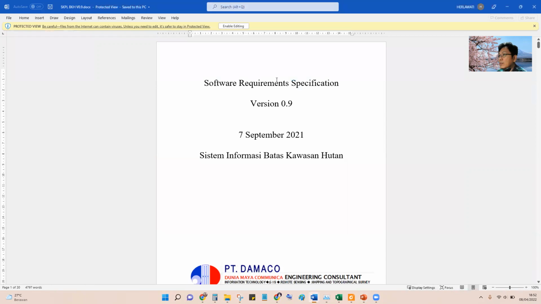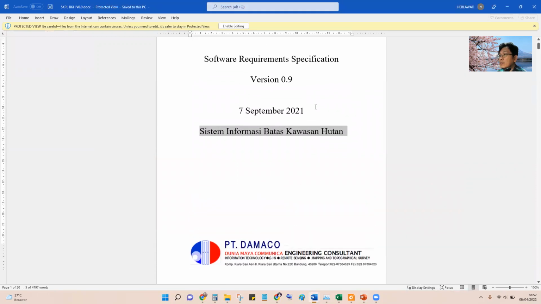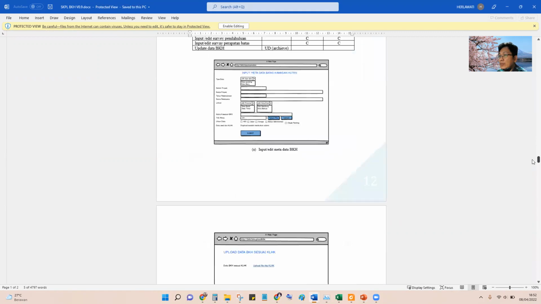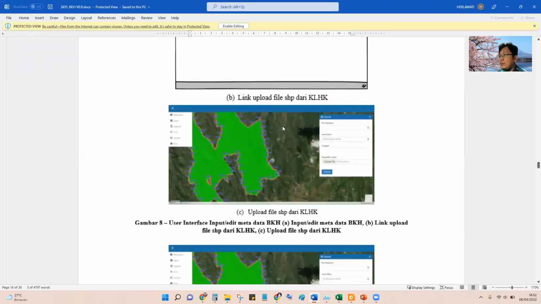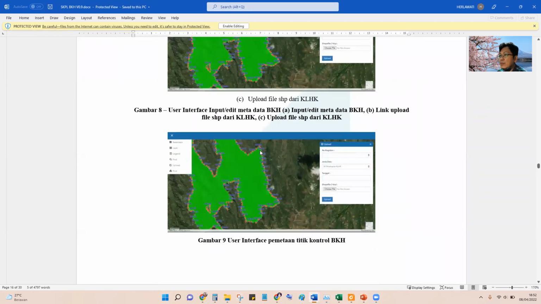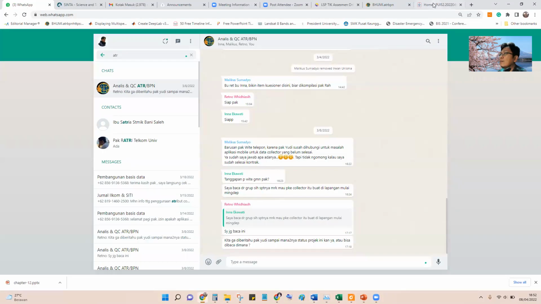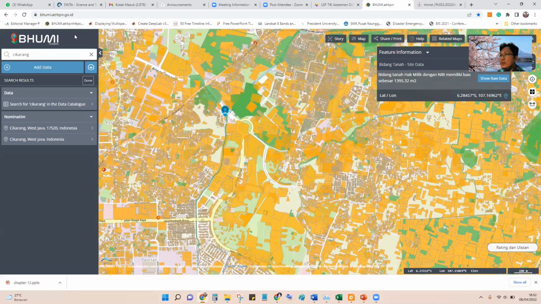For example, this is the sistem informasi forest boundary. This is an important one because you need what is meant by the mapping. Mapping, this is difficult because they need to map similar to this site using the map and also using the database.